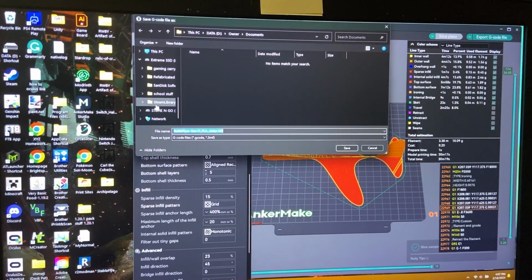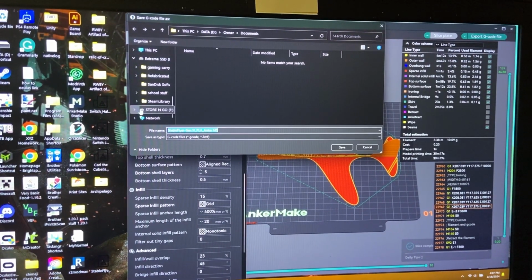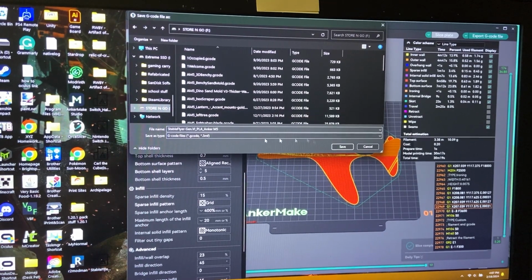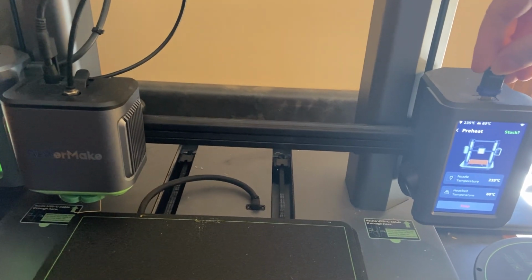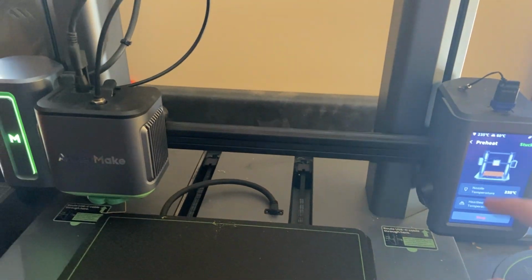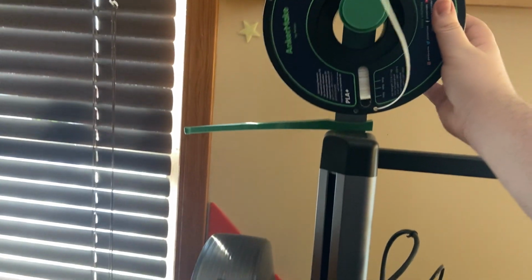Step 3. Export the file from the slicer into a USB. Step 4. Put the USB into the 3D printer. Step 5. Put on the filament into the printer that you wish to use for this.